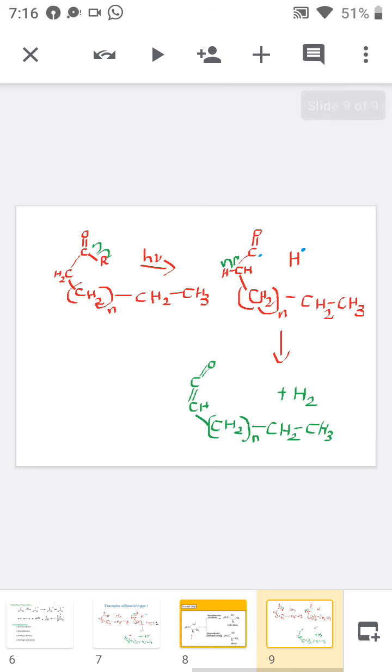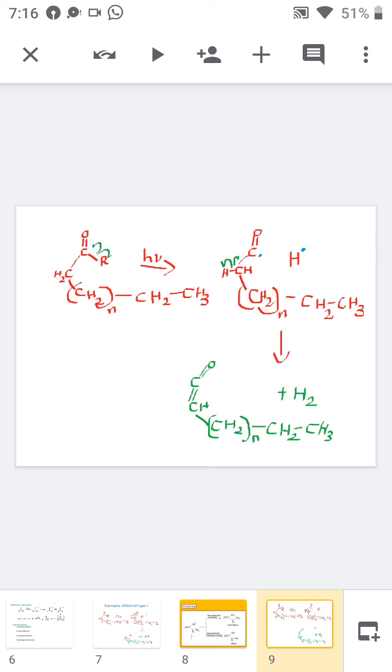So next is the ketene formation. For the ketene formation, after the primary process, that is alpha cleavage, the hydrogen is abstracted from the alpha position of the carbonyl group. So we will get a ketene as the product, and hydrogen is also generated. I hope that you understood the Norrish type 1 and quenching process.